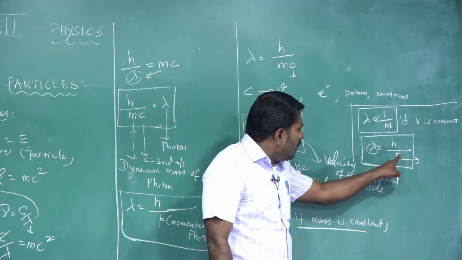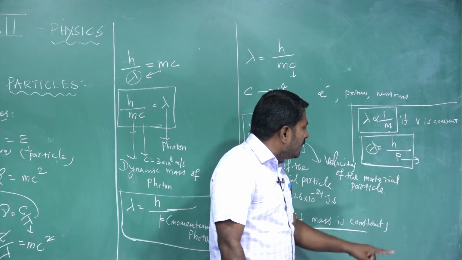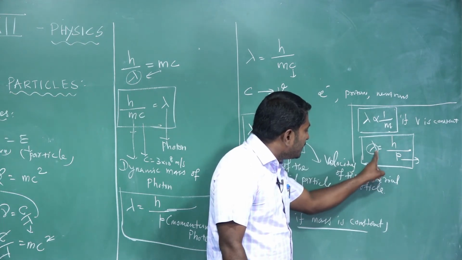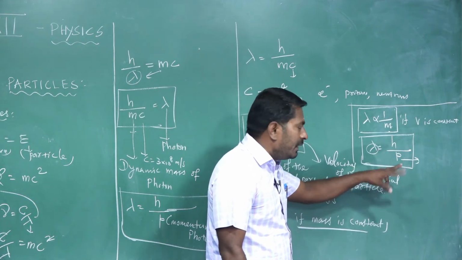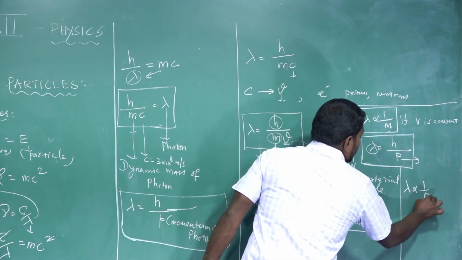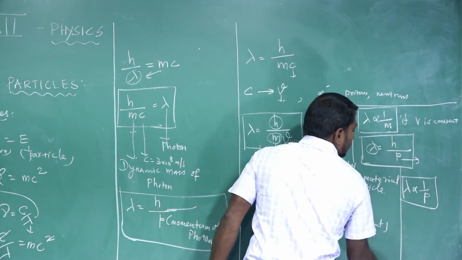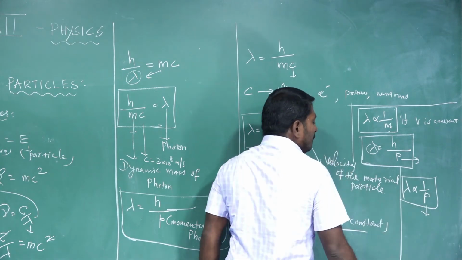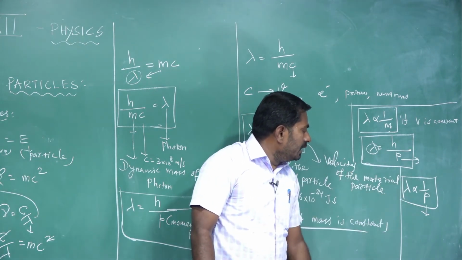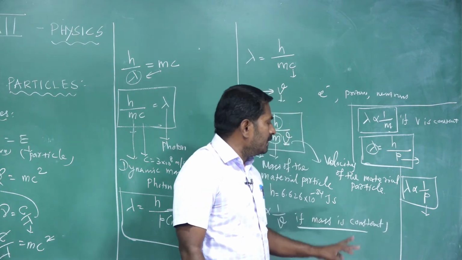Since Planck's constant is constant, the momentum of the moving particle is inversely proportional to the de Broglie wavelength, and vice versa. So lambda is inversely proportional to the momentum of the moving particle. If the momentum is a larger value, it is associated with a shorter de Broglie wavelength, and vice versa.